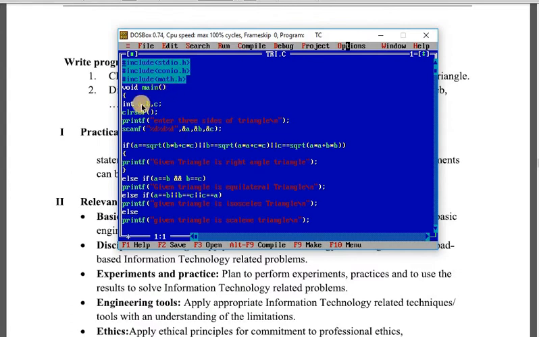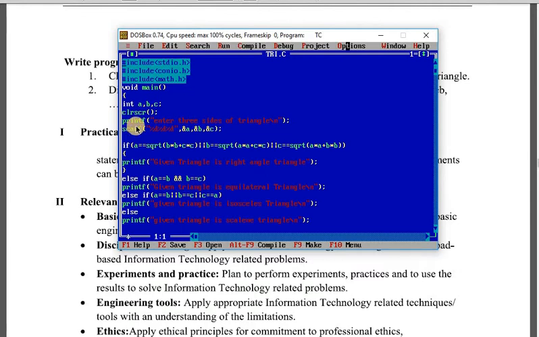Now void main. To take the input from the user, we need 3 variables for the 3 sides of the triangle. So here I have declared 3 variables, that is integer a, b and c, all with the data type integer. Now clrscr is also an inbuilt library function, which is used to clear the screen.